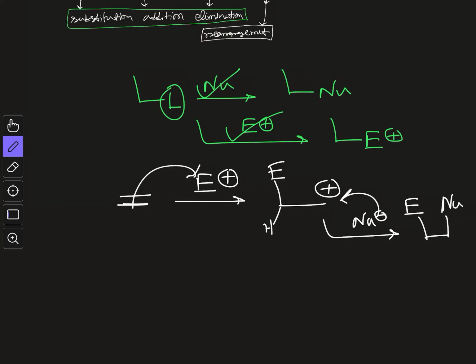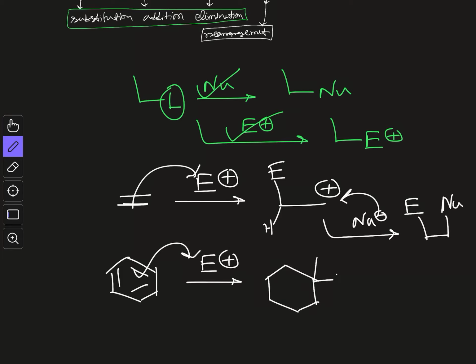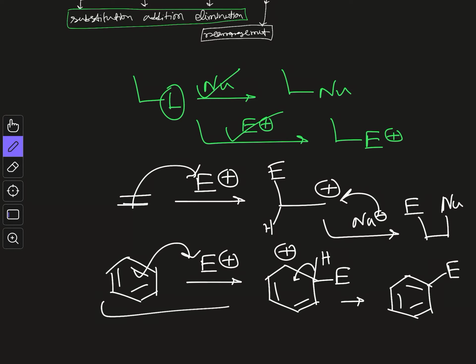Generally, when your double bond is a part of an aromatic ring, then only this happens. So here you have a positive charge, and now this proton is eliminated to give you this. Overall this is a substitution reaction, but the first step is the addition reaction. So this is one kind of addition.